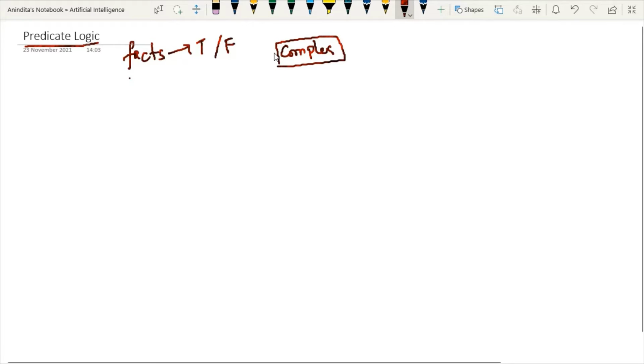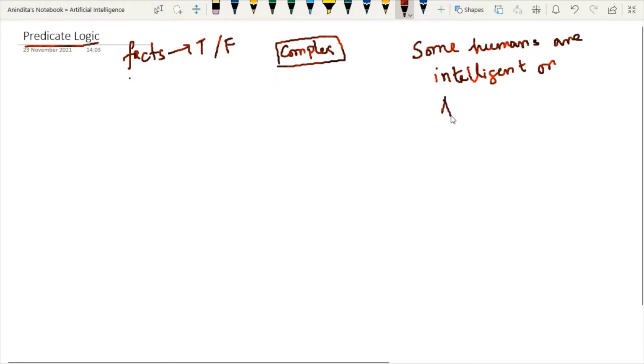Now, if you ask me what do you mean by complex sentences? See, I'm just writing one example: some humans are intelligent, or the person, say ABC is the person name, who likes cricket.